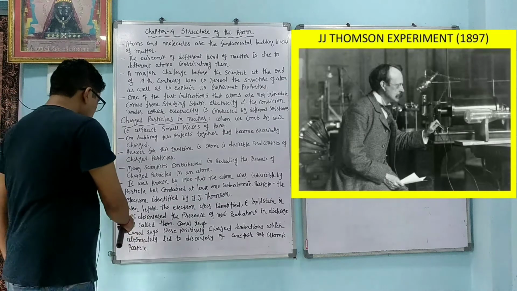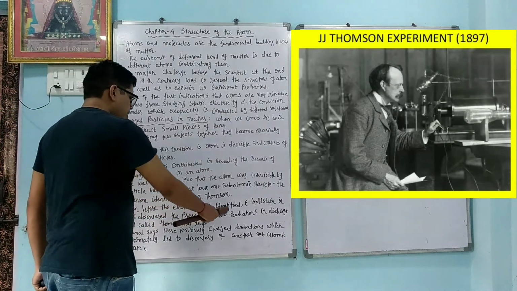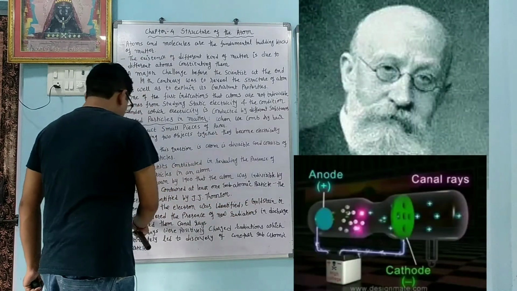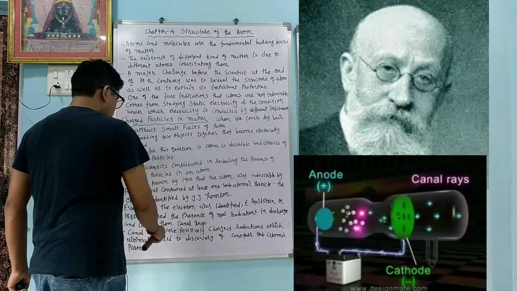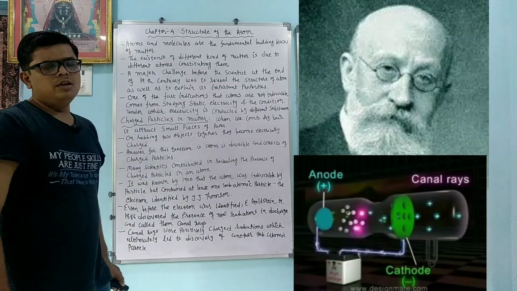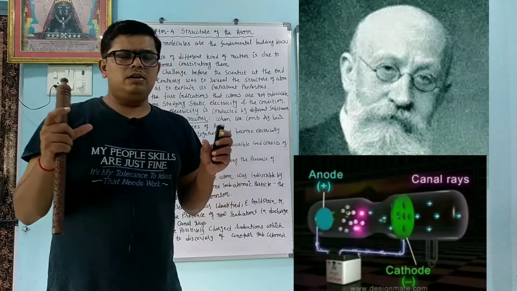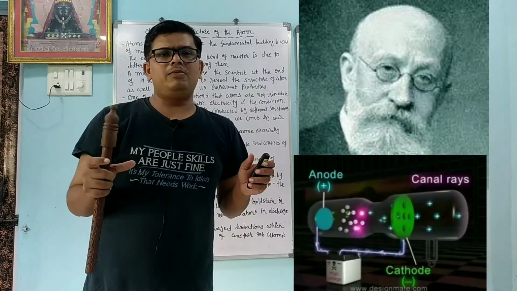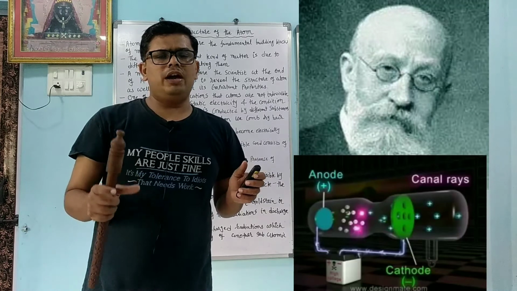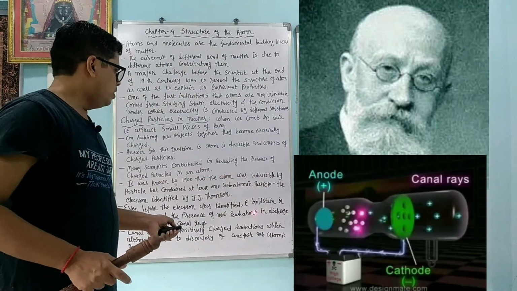Even before the electron was identified, E. Goldstein in 1886 discovered the presence of a new radiation in discharge and called them the Canal Rays. So when we pass current through the two plates, at that time the Canal Rays are produced. The experiment was done by E.